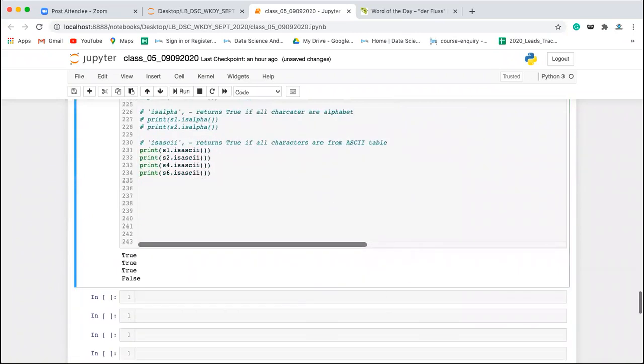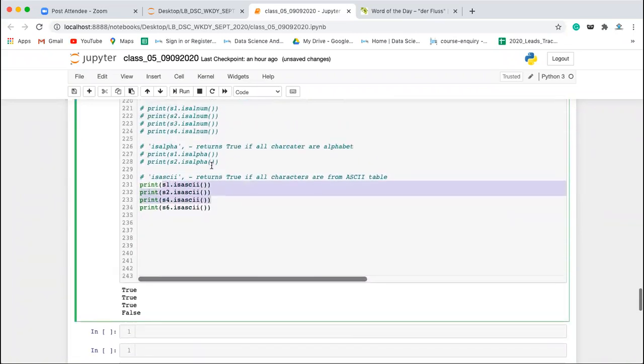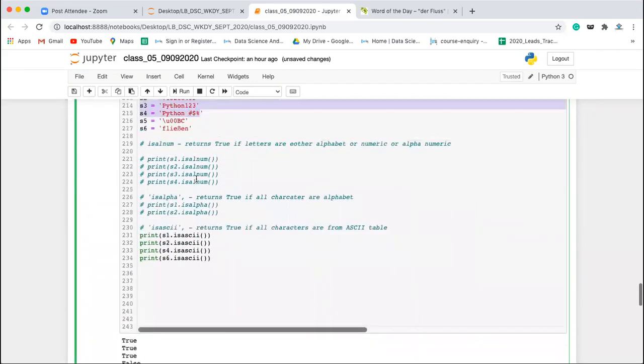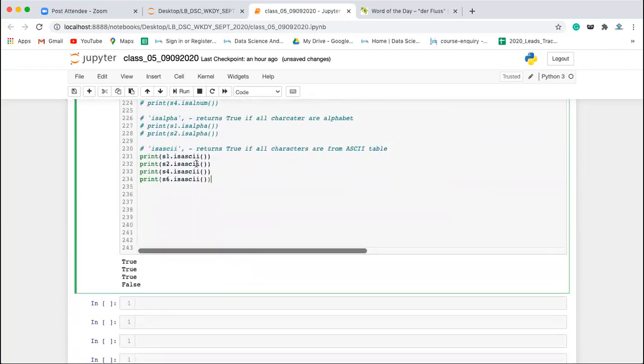Okay, execute this. So in the case of all these things, true. Why? Because all these things are included into the ASCII table. But the last one, this beta, is not there, so it is giving you false. It is not the ASCII value.